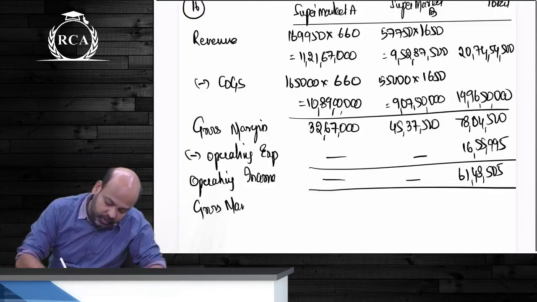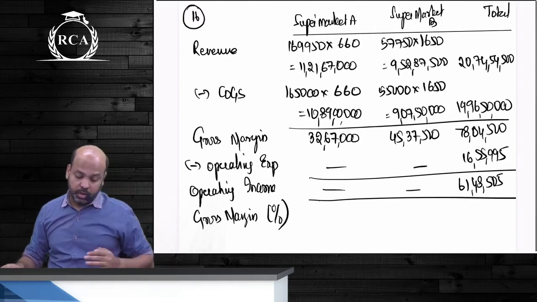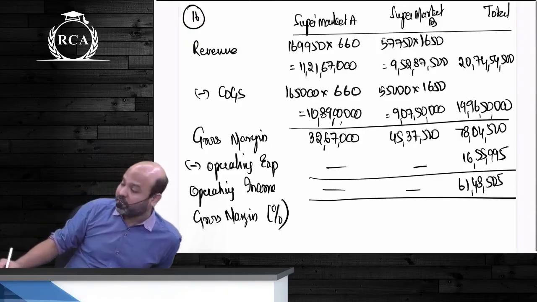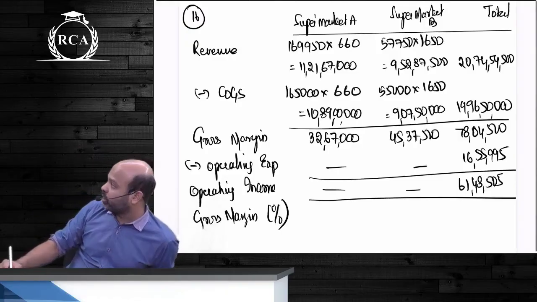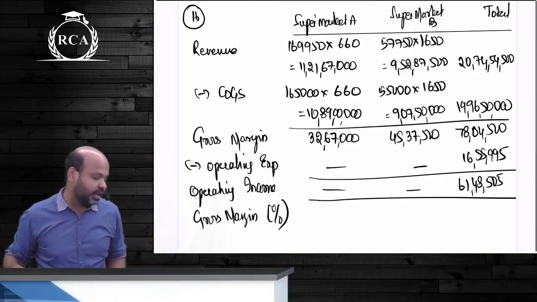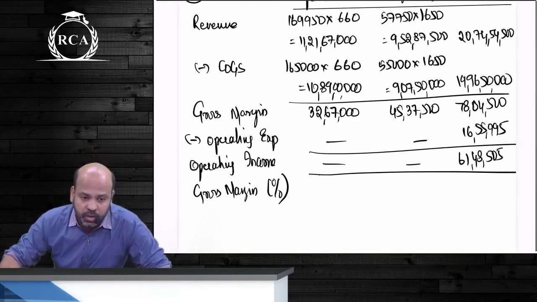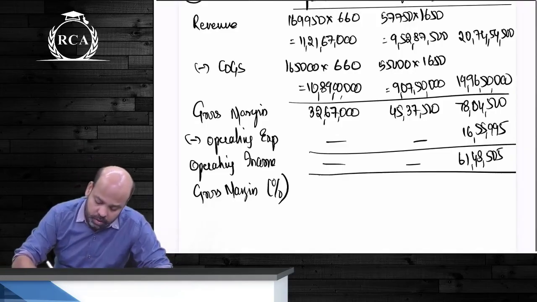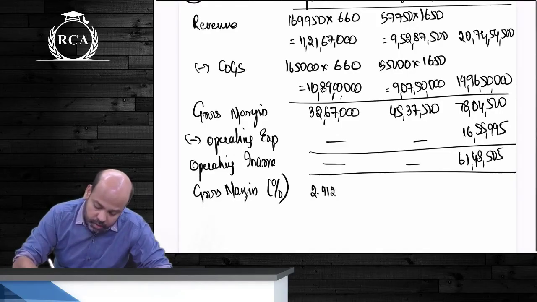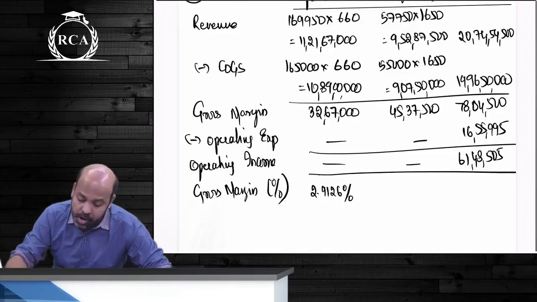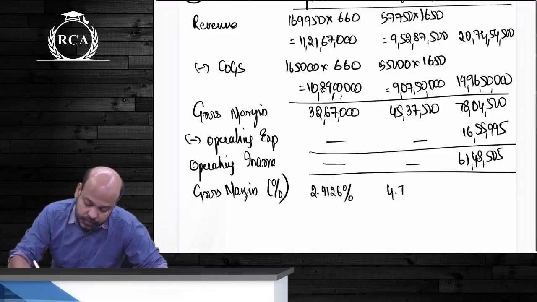Requirement is to compute gross margin percentage, guys. How will you do that? 32,67,000, beta, divide by sales 11 crores 21,67,000. Can you all divide and tell me the gross margin percentage? 2.91. For the other one, beta, 76.